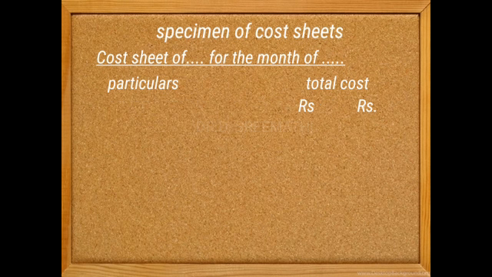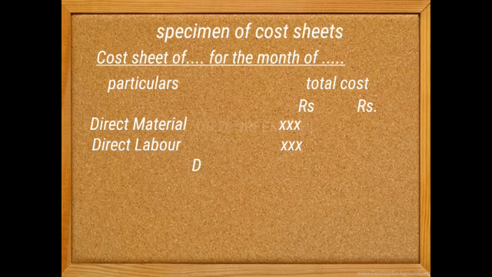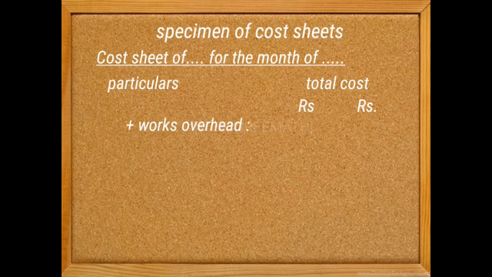So start with the particulars. First we have to start with the direct materials, then direct labor, and then direct expenses. We have to put all the expenditures directly, and the total of these three will be treated as prime cost. Along with prime cost we have to add works overhead.